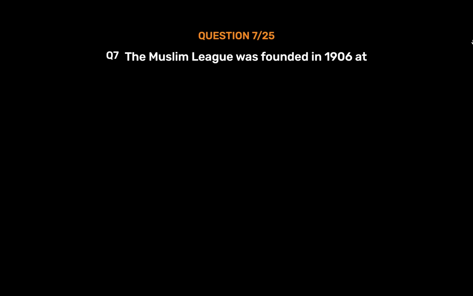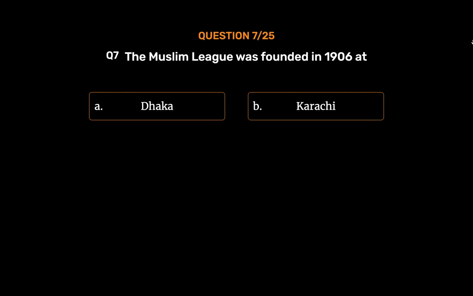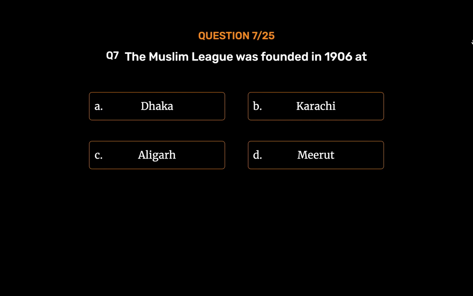The Muslim League was founded in 1906 at Option A. Dhaka. Option B. Karachi. Option C. Aligarh. Option D. Meerut. The correct answer is Option A.